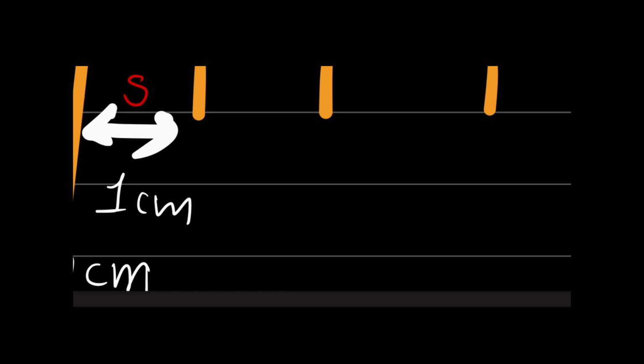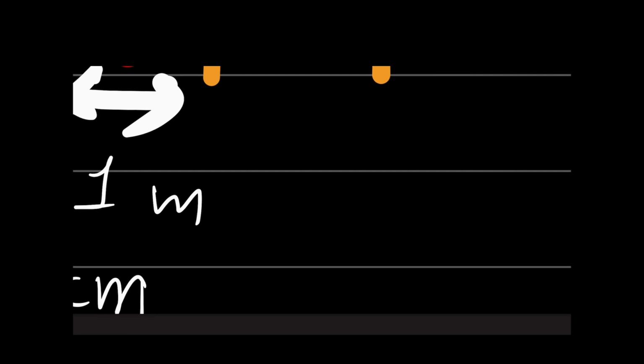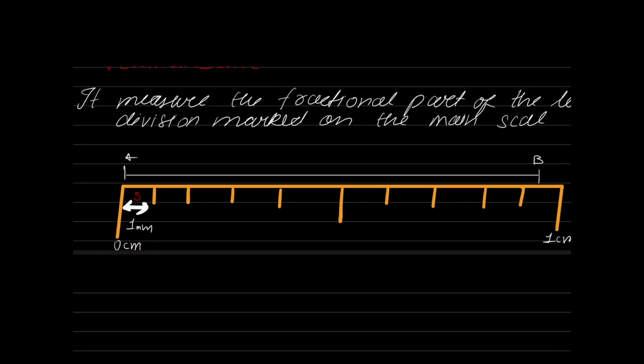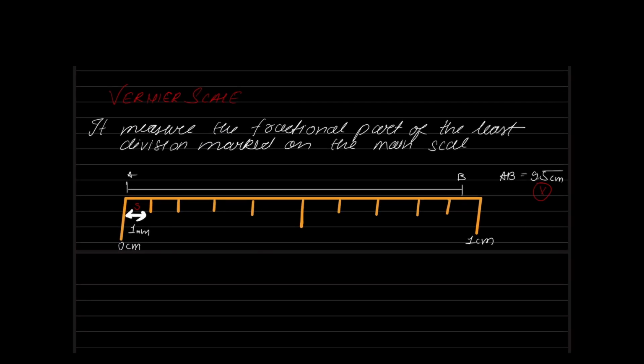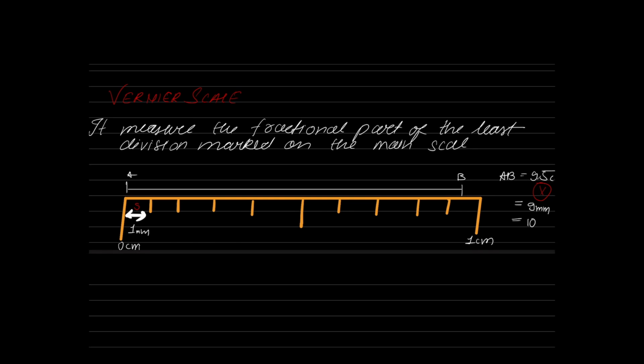So when you are writing 9.5 mm, you are claiming a precision that does not exist in the field. Either you say the length of the line is 9 mm, or you say the length of the line is 10 mm. But both of these answers are also wrong, because clearly AB is greater than 9 and clearly AB is less than 10. So this particular main scale is less accurate. Now when I attach a vernier here, the vernier will measure this fractional part.